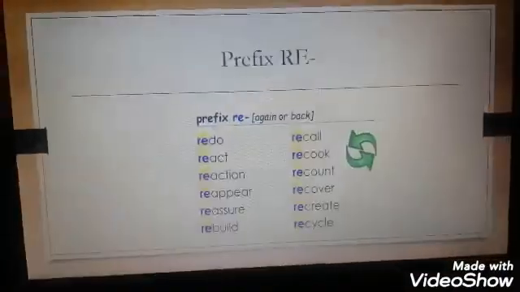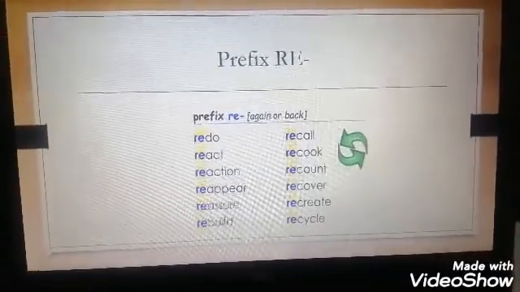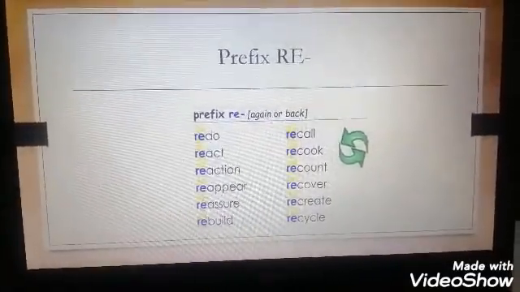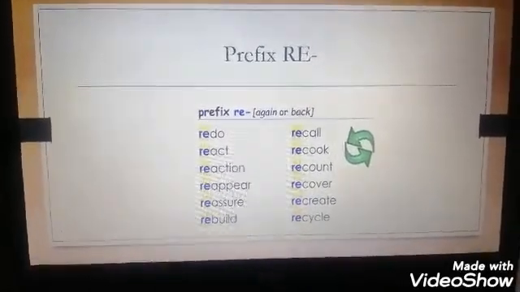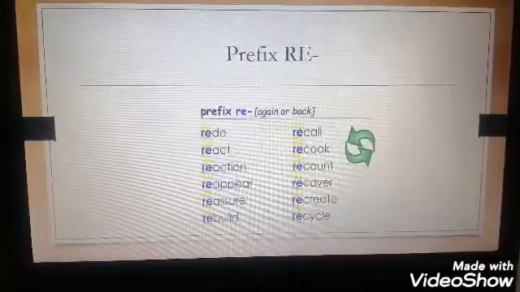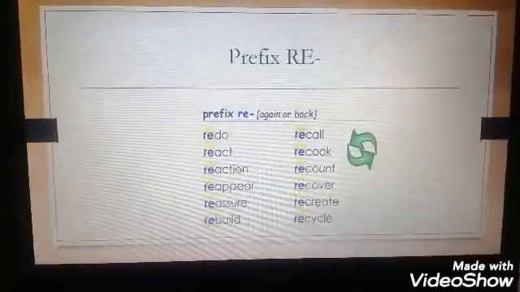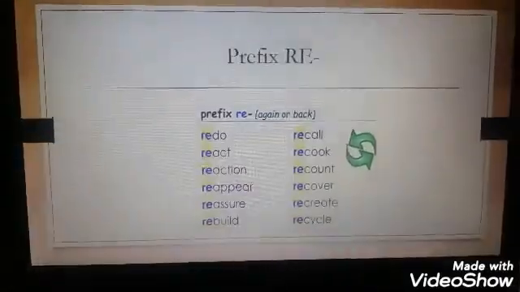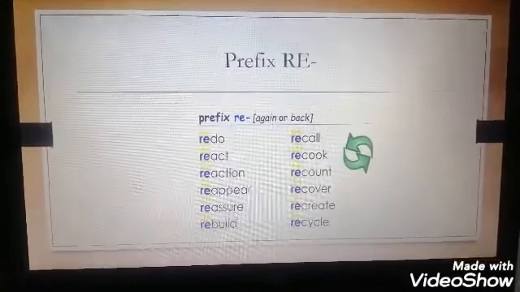Now the prefix re. The prefix re means again or back. Redo, react, reaction, rebuild, recall, recook, recover, recycle. So the prefix re gives us the meaning of again.